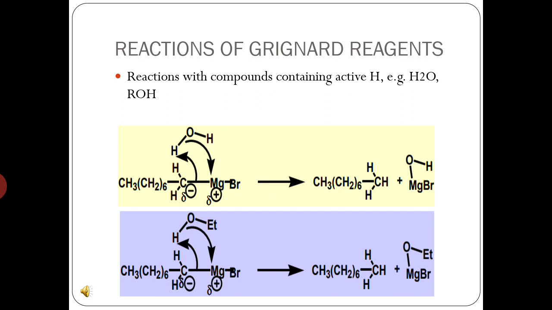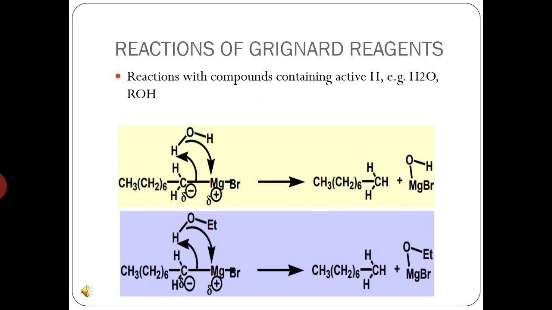Now we will discuss the reaction of Grignard reagent with compounds which contain active hydrogen. Here we have RMgBr, with magnesium having delta positive charge and carbon having delta negative charge, interacting with water in the first reaction.